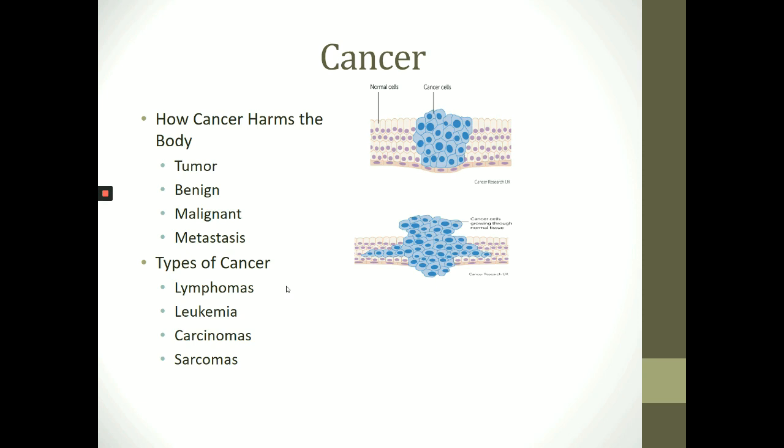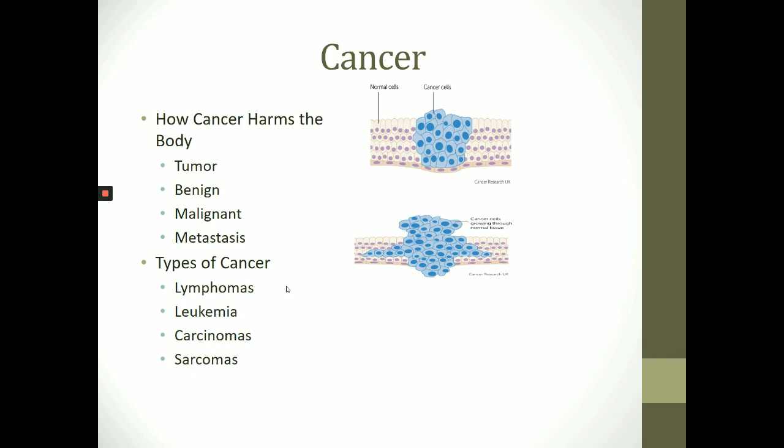Tumors that are malignant or cancerous spread to neighboring tissues and through the body or lymph to other parts of the body. The spread of cancer from the point where it originated to other parts of the body is called metastasis. As cancer cells spread throughout the body, they divide and form new tumors. Many cancers harm the body because they kill normal cells when they compete with them for nutrients. Tumors put pressure on surrounding tissues and organs, interfering with body function. They can also block arteries, veins, and other body passages.